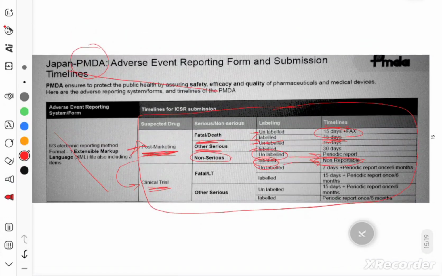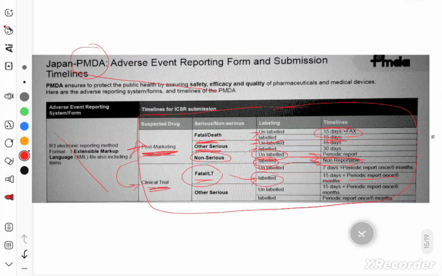Similarly, for clinical trials, if a particular adverse event is fatal or life-threatening, but it is labeled, then within 15 calendar days we have to report it, plus periodic reporting should also be done per 6 months. So every 6 months we have to submit a bulk of reports. Bulk of such reports where the ICSR is fatal plus the events are labeled.